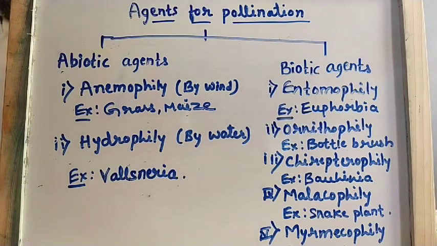Whenever we move from one place to another, we use different modes of transportation like car, scooter, bus, train, etc. In the same way, whenever pollen grains move from one flower to another, they use different agents for this purpose. Altogether, these are known as agents for pollination. So what are the agents involved in pollination?